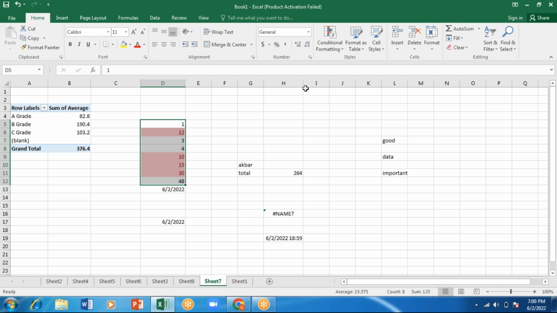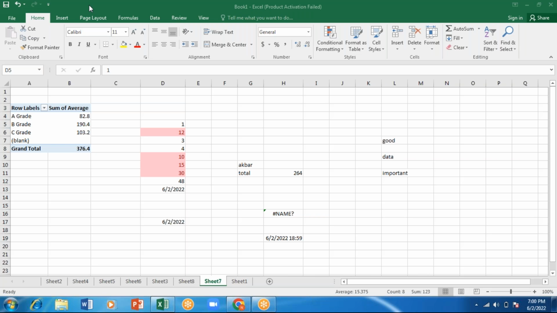Understood? Anybody having a doubt till here? If any doubts, you can ask me. So no doubts. Ma'am, we should click conditional formatting? Yes, we have to click conditional formatting.